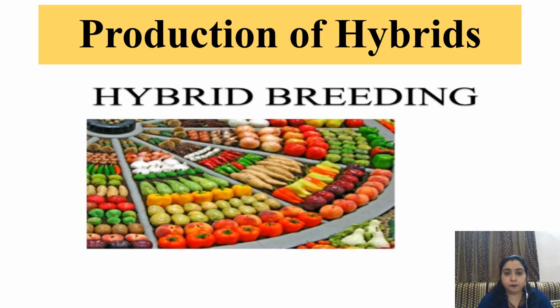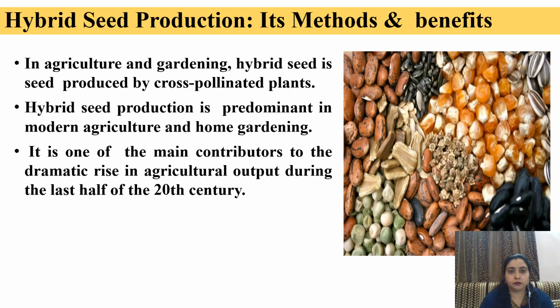Production of hybrid. Hybrid seed production. In agriculture and gardening, hybrid seed is a seed produced by cross-pollinated plants. Hybrid seed production is predominant in modern agriculture and home gardening. It is one of the main contributors to the dramatic rise in agricultural output during the last half of the 20th century. Today, we can get each and every vegetable throughout the year. All this has happened because of the new techniques in which hybrid seed has contributed a lot.